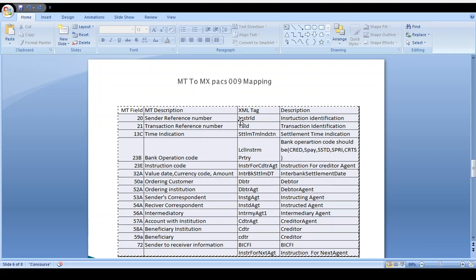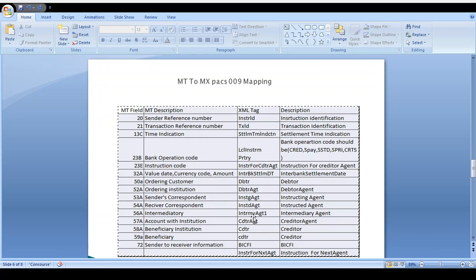Okay, 20 is the sender reference number and 21 is the transaction reference number. 13C is the time indication, settlement time indication. 23B is the bank operation code, and 23E is the instruction code. 32 is the validated currency code and amount, the interbank settlement amount. 50A is the ordering customer, the debtor. 52A is the ordering institution, the debtor agent. 53A is the sender correspondent, the instructing agent. 54A is the receiver correspondent, the instructed agent.